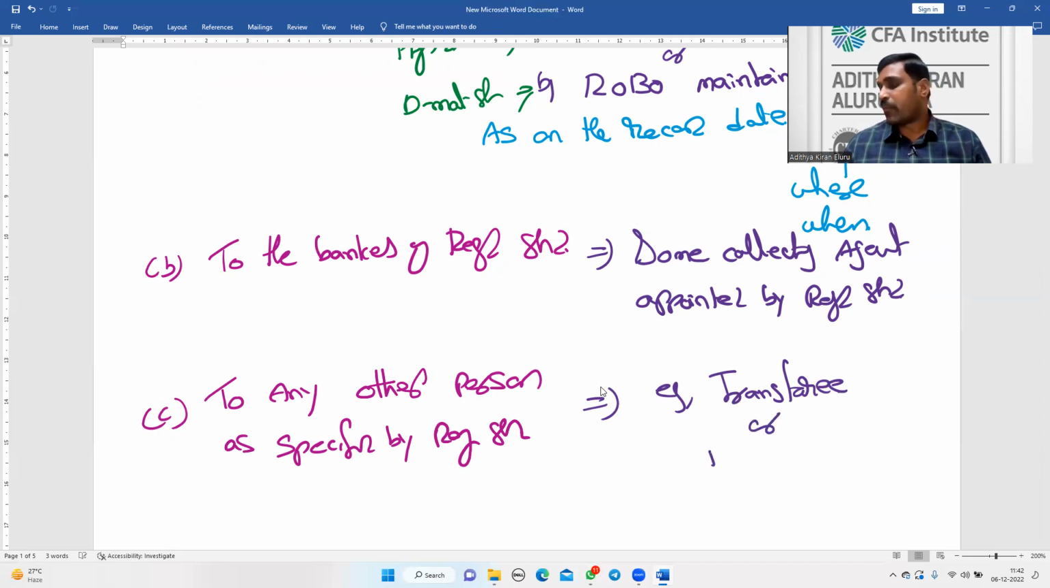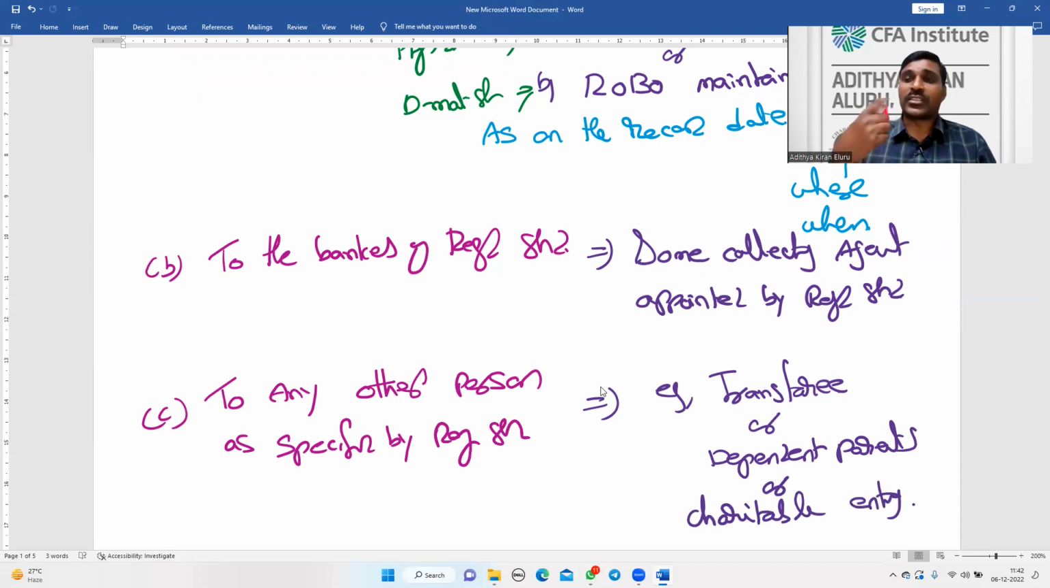Or it may be dependent parents, or a charitable society or charitable entity. For example, I am holding the shares, but I have given an instruction to the company saying, sir, whatever dividend you declare, please transfer my dividend amount to the charitable trust. I can give that kind of instructions also.